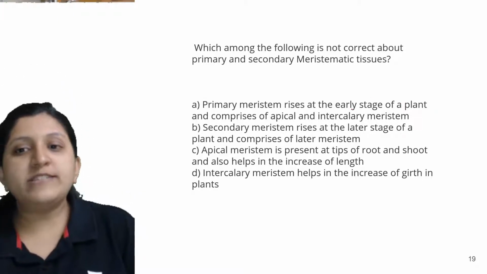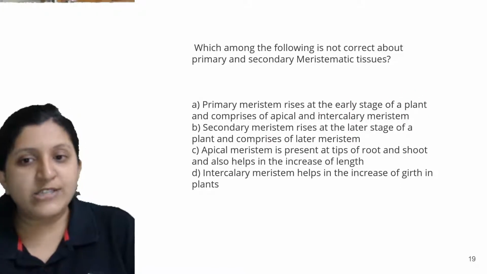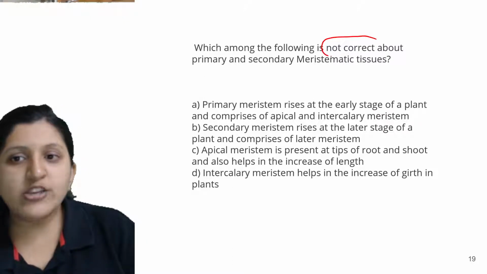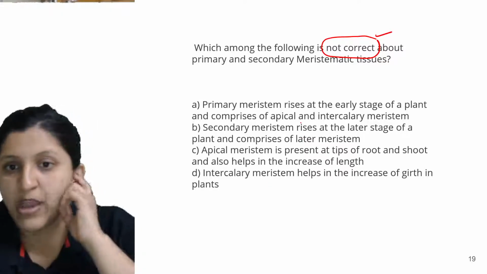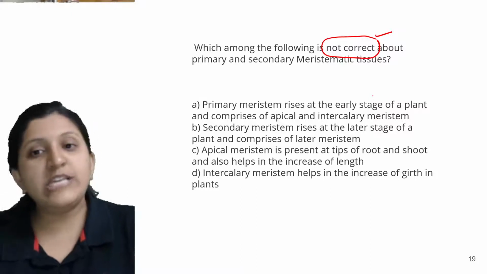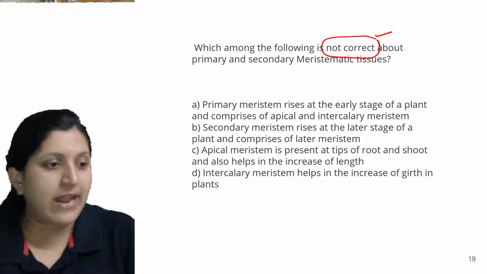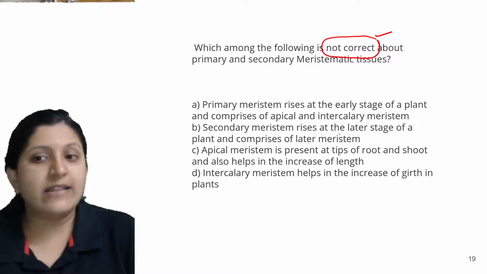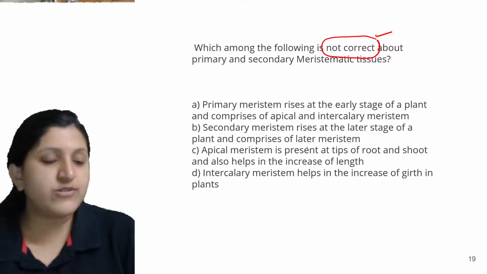They have said not correct, so you need to go for the one which is not correct here. Primary meristem arises at the early stage of a plant and comprises apical and intercalary meristem. Then the next one: secondary meristem arises at the later stage of a plant and comprises the lateral meristem.